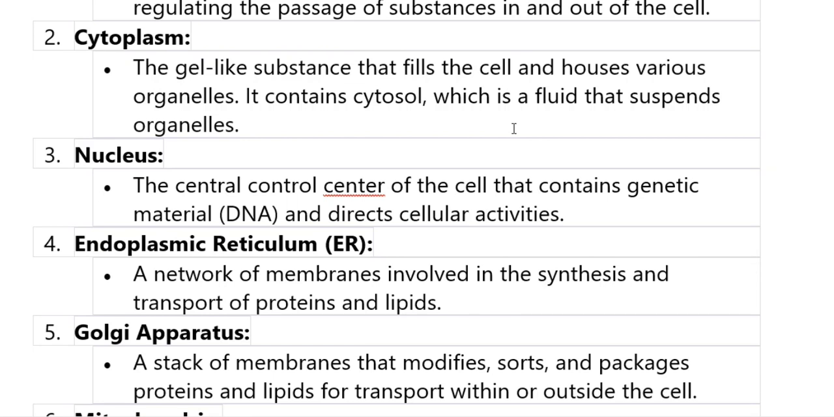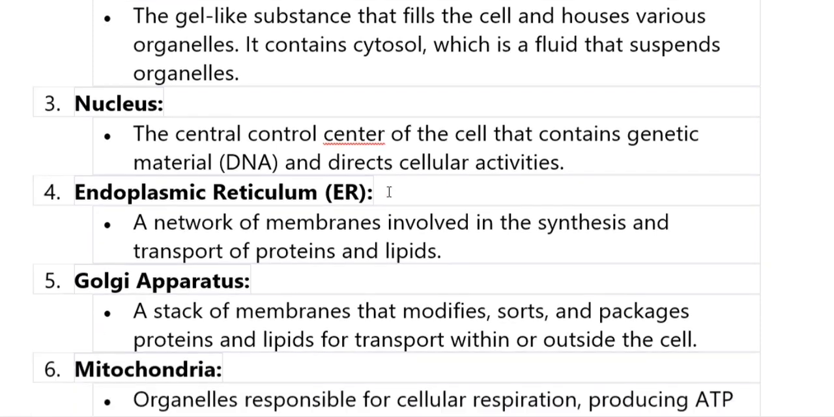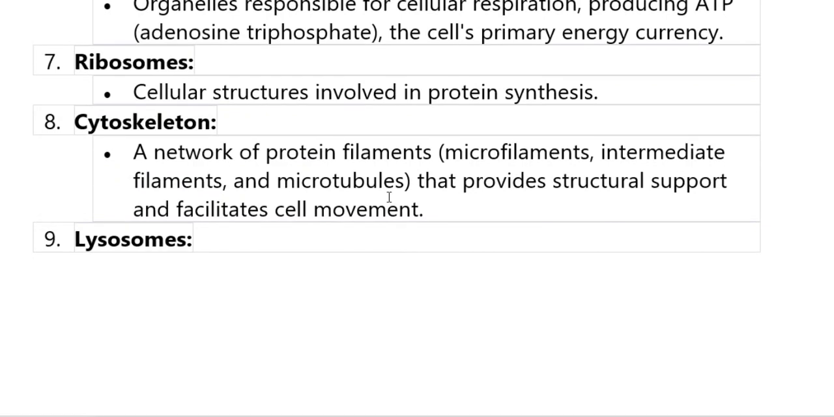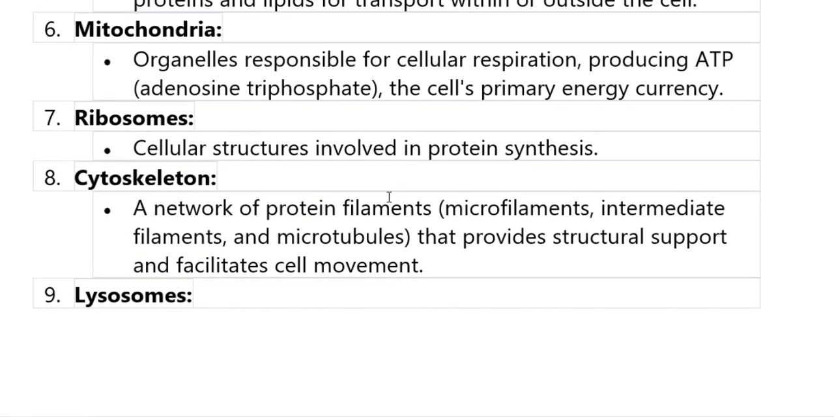Cytoplasm: the gel-like substance inside the cell is called the cytoplasm in simple language. It contains cytosol, which is a fluid that suspends the organelles. Nucleus: the central control center of the cell, containing the genetic material DNA, deoxyribonucleic acid, and directing cellular activities. Other organelles include the endoplasmic reticulum, Golgi, mitochondria, ribosomes, cytoskeleton, and lysosomes.